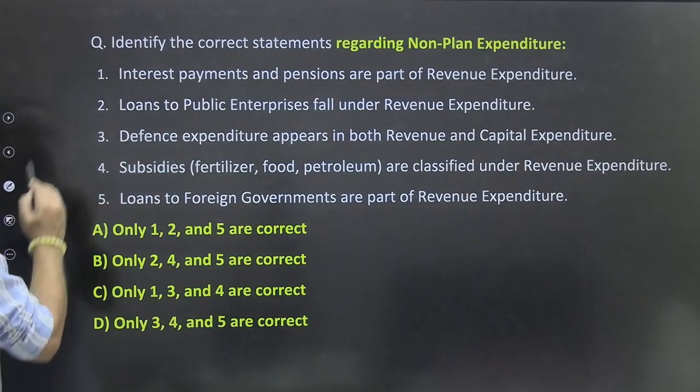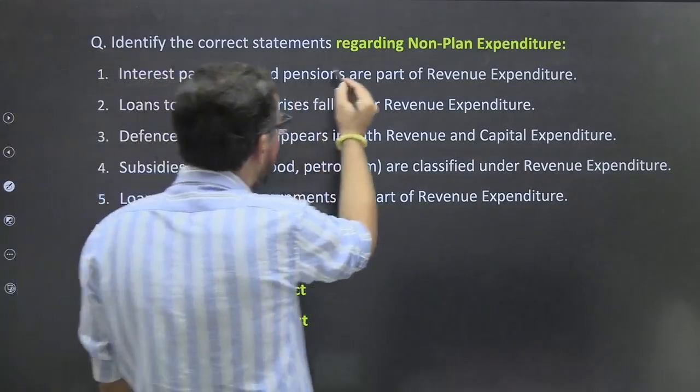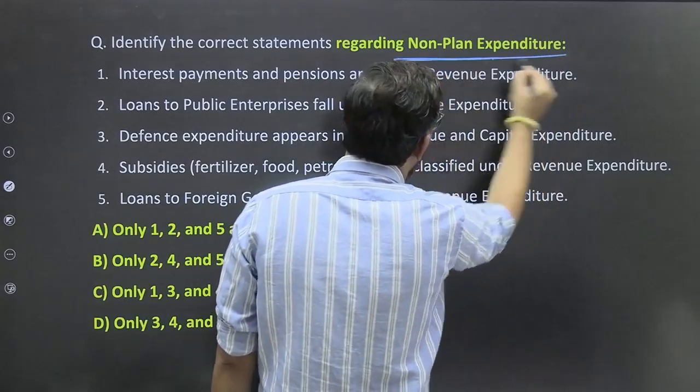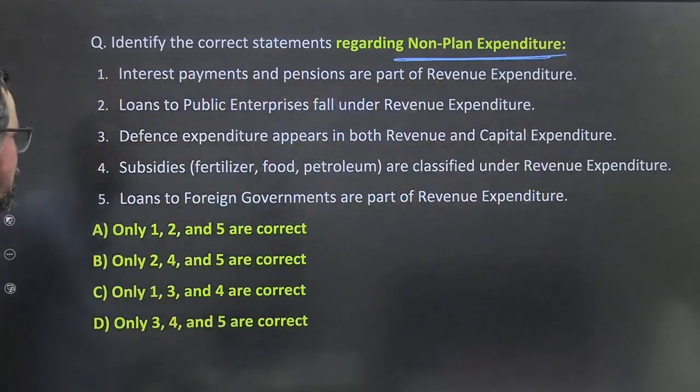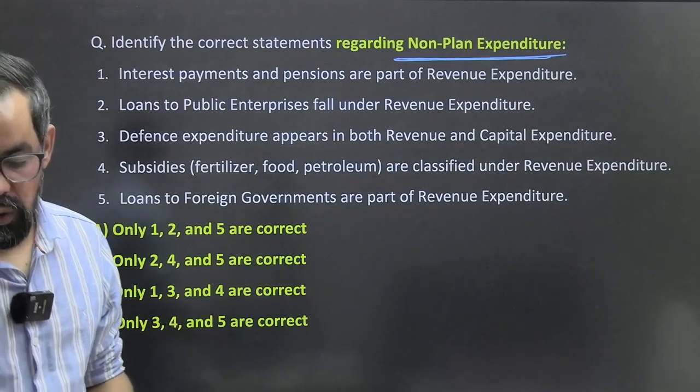So the next question is: identify the correct statement regarding non-plan expenditure. This we discussed previously. Okay, just quickly go through this one.